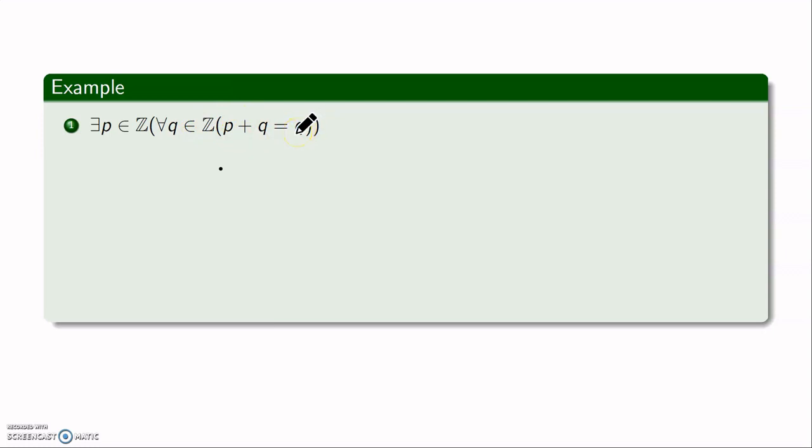So I will pick p equal to 0 and we are done. There's nothing much to prove here, because if p is 0, then this condition will definitely be true: 0 plus q is going to be q. So we first identified one point and then we showed that it satisfies this property.